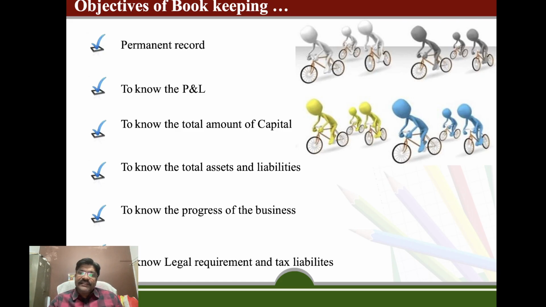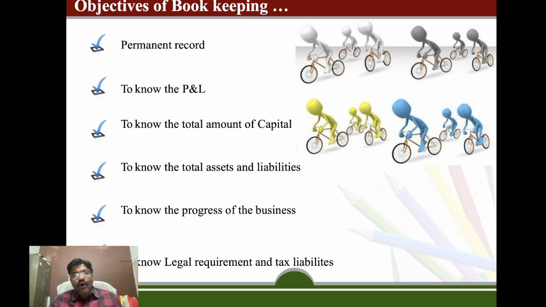To know the total assets and liabilities. The assets and liabilities are the two main parameters which reflect the true financial position of the business. To know the progress of the business.